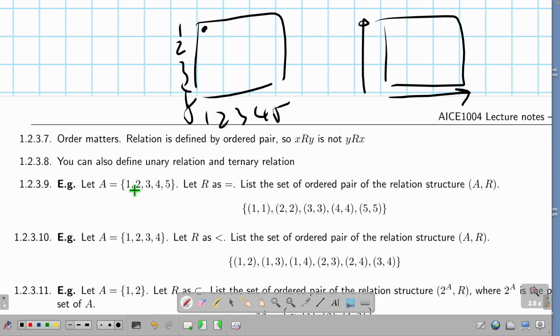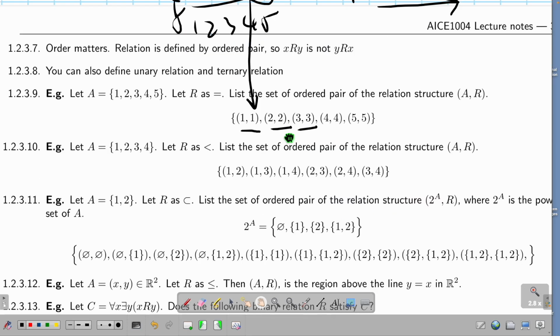For 2, is 2 equal to 1? No. Is 2 equal to 2? Yes. So I have a dot here. Now we should see that it's basically this. So this bunch of stuff is the relationship. This is the picture, not the solution, right? The relationship is a subset of the Cartesian product. So this corresponds to (1, 1), which is this dot, (2, 2), which is this dot, (3, 3) is this one, and so on.